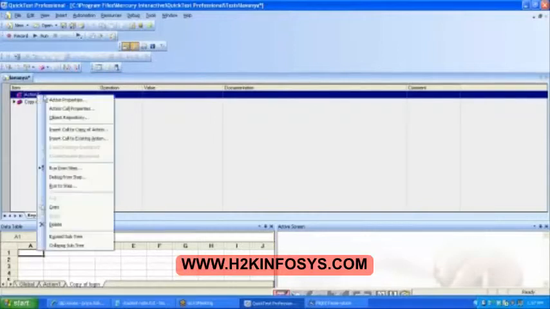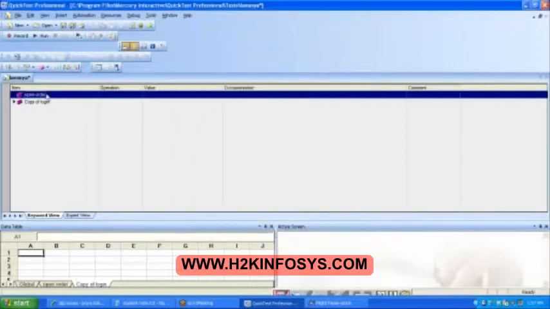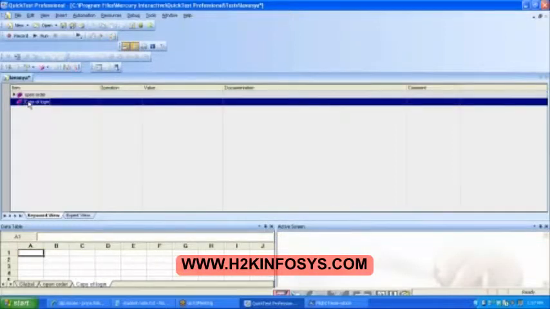If we give it a name like open order, it would look much better, correct? It makes some sense. So same thing, right click, go to the action properties. Instead of action 1, we will make it open order. Type the name, okay? Let's rename it. Click on OK. Do you see we have given the name to it? Open order, and then we have the copy of login. Clear everybody? Open order and copy of login.